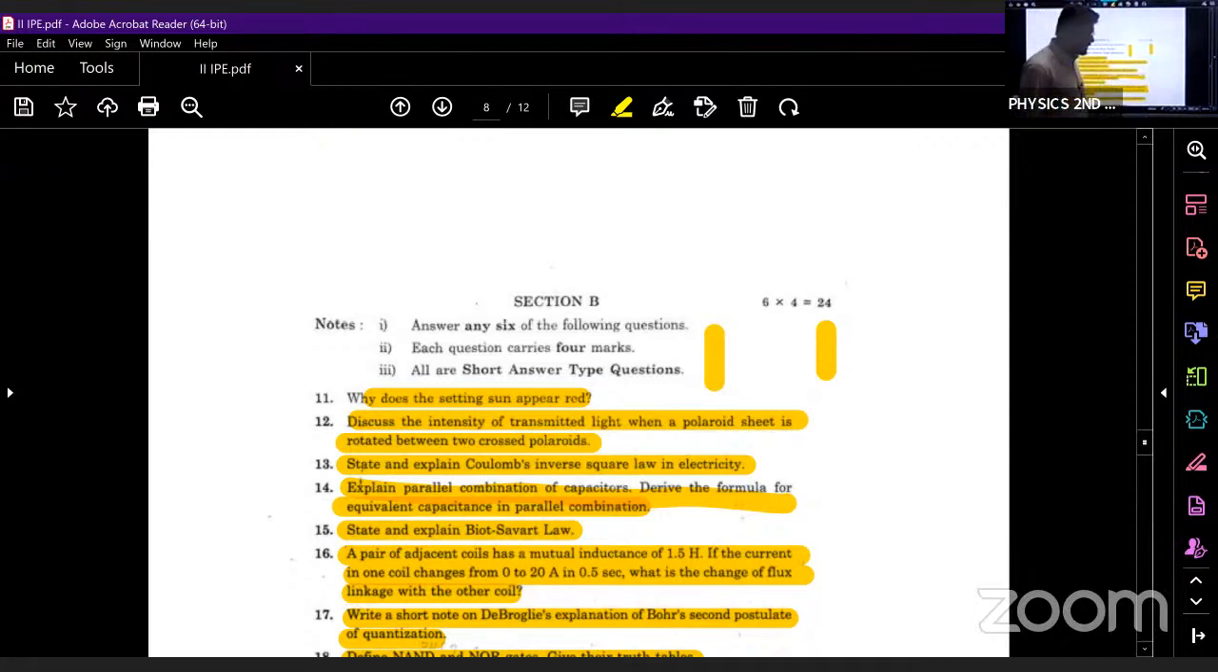Next, for BSAQs, be perfect with communication system, magnetism and matter, and dual nature of radiation. If you study these 3 chapters' BSAQs, you will be able to write around 5 BSAQs. The remaining chapters, if you want to study, are EM waves, alternating currents, moving charges and magnetism, and ray optics. So these will be the remaining chapters.